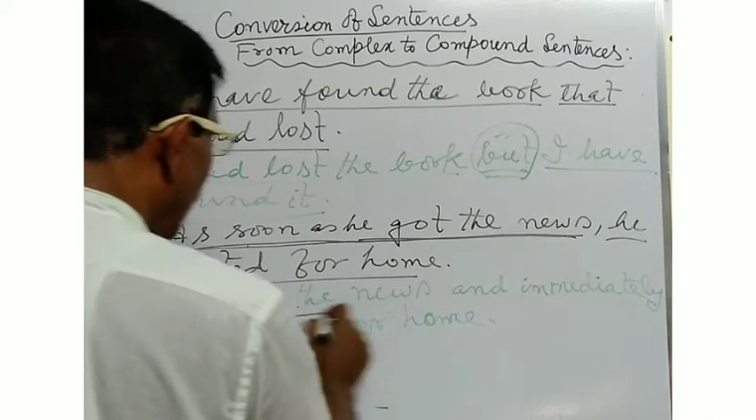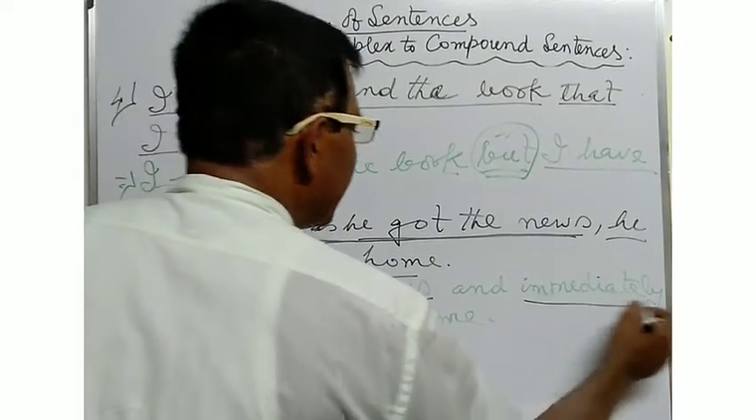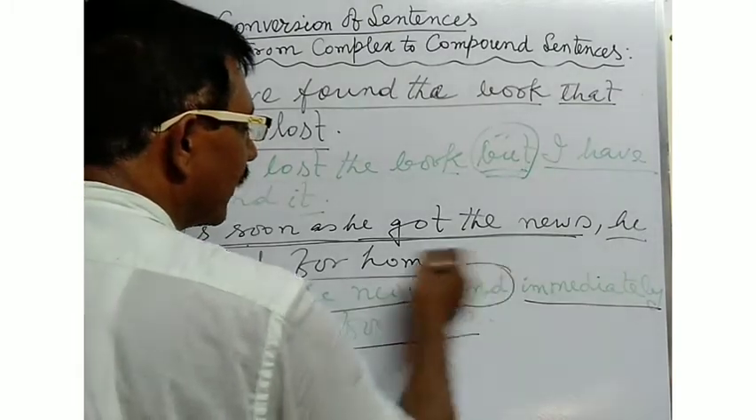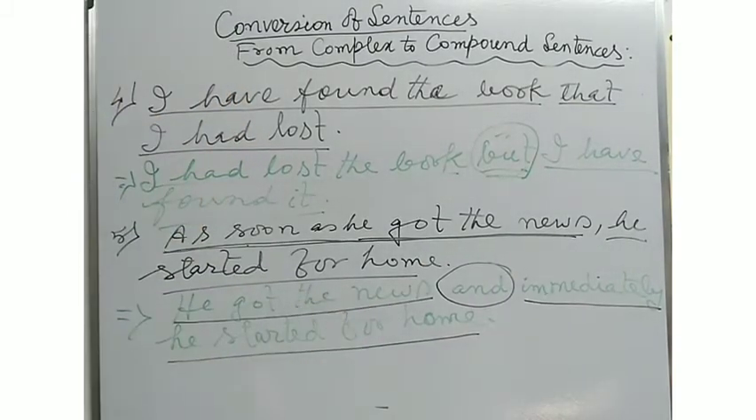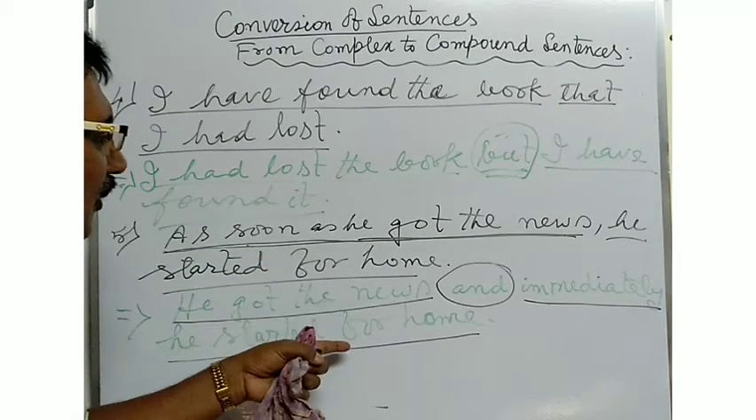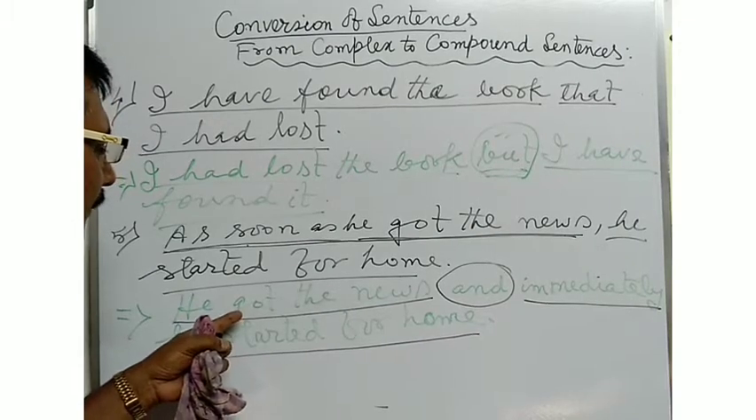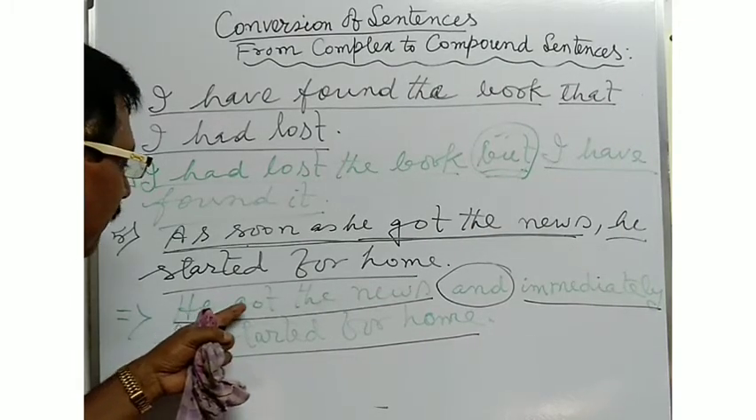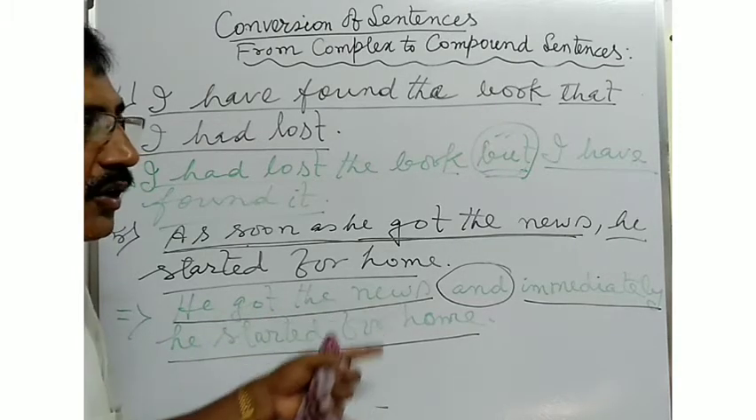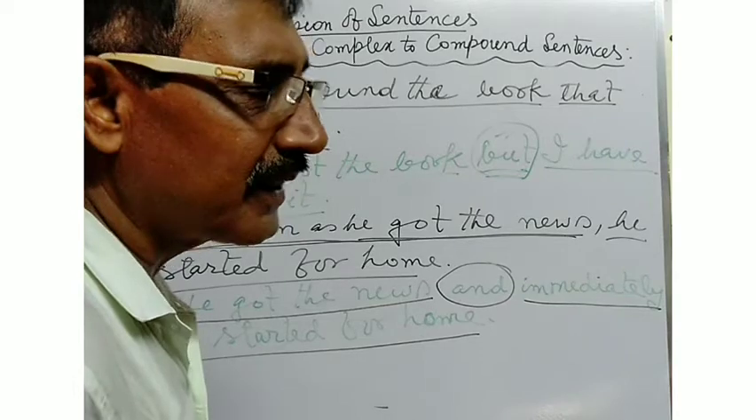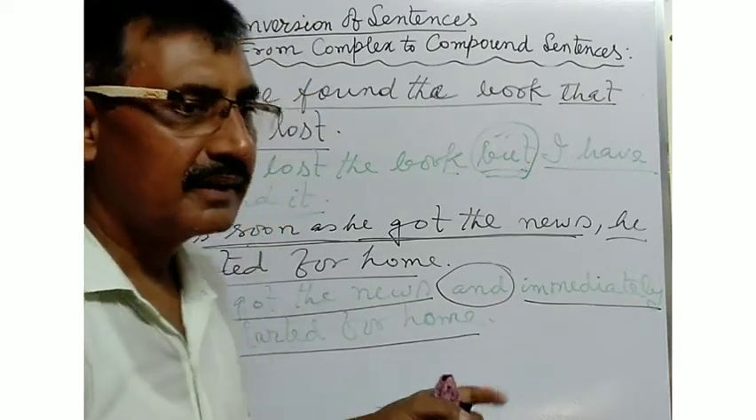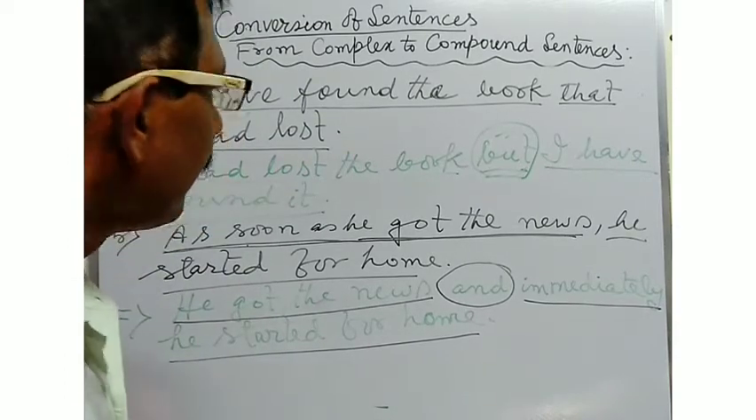Here, he got the news, this is a main clause, and immediately he started for home, this is another main clause, combined by the coordinating conjunction and. So in this way, if you change the sentence from complex to compound, you will have to follow the rules of making the compound sentence. Here, two main clauses, or more than two main clauses, are combined by the coordinating conjunctions and, but, yet, etc.